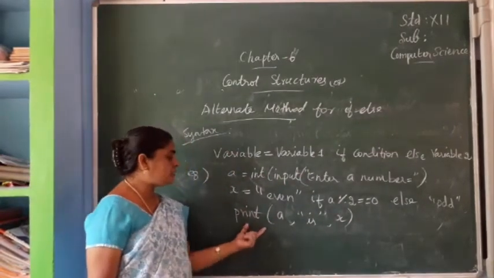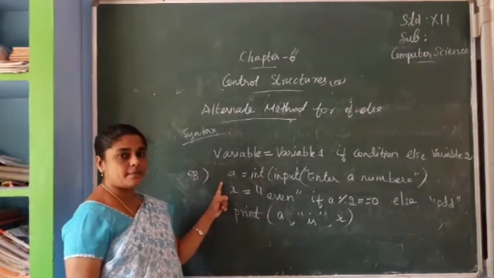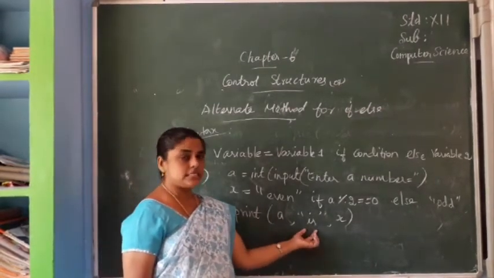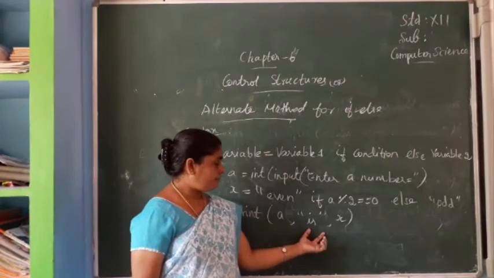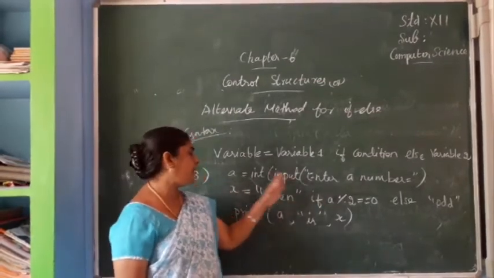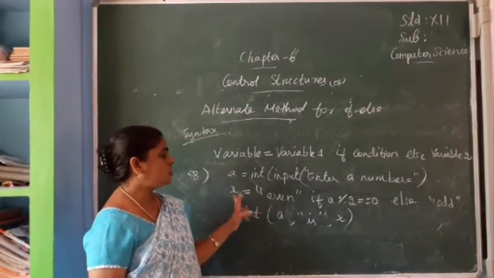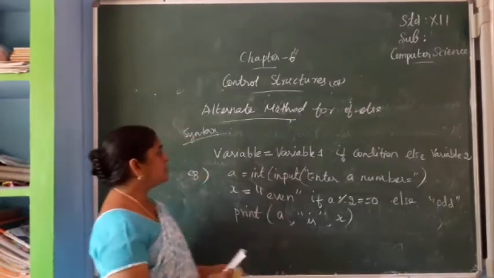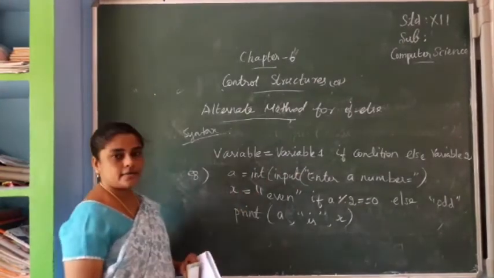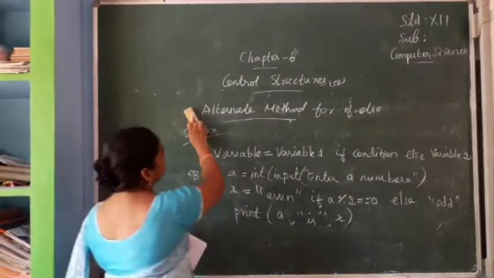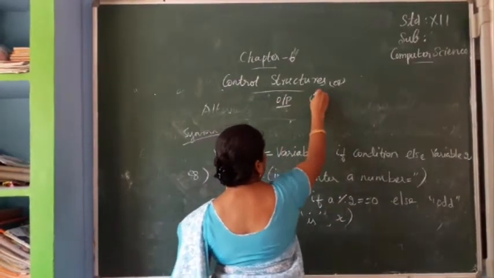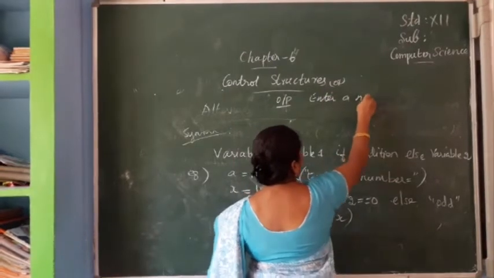Okay. Now how to print A? A means this number. A is. Why am I giving double quotes? To print this text, is. So is x. X means this value. So the output will be stored in this x variable, so it will print the value of x. Now from this we can write the output. How is the output? Enter a number.